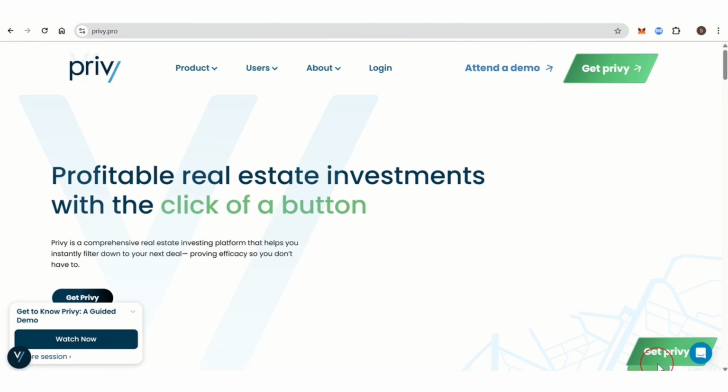Some users report restrictions on exporting data, which can hinder analysis, and it may be more expensive compared to other platforms with broader market coverage. Privy Pro is best for investors focusing on MLS-listed properties in supported markets, and those interested in tracking investor activity and market trends, and individuals seeking detailed deal analysis and comps evaluation.